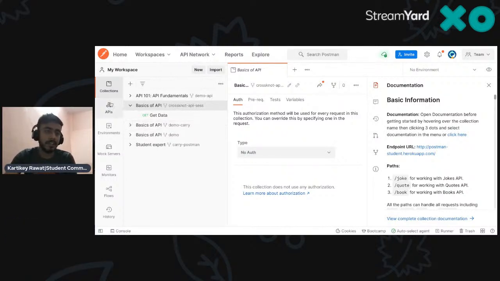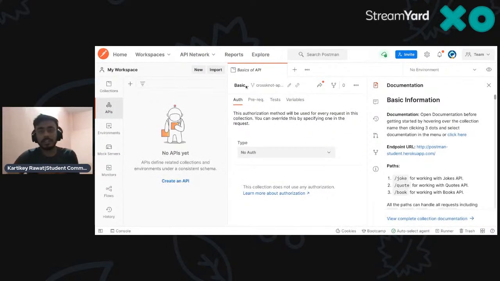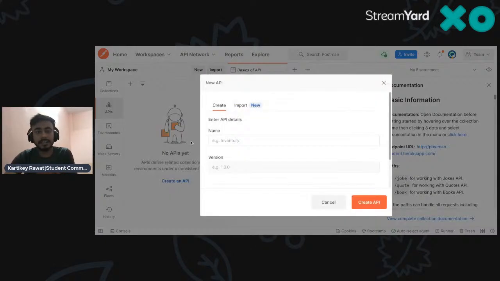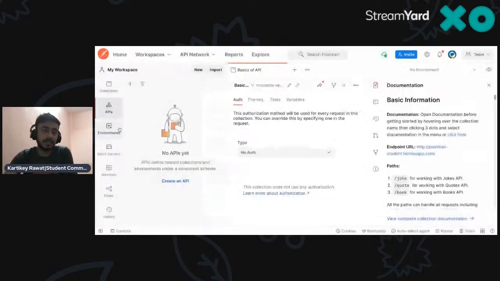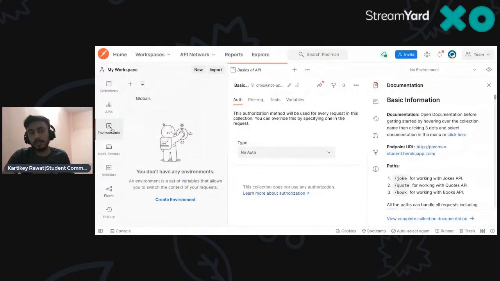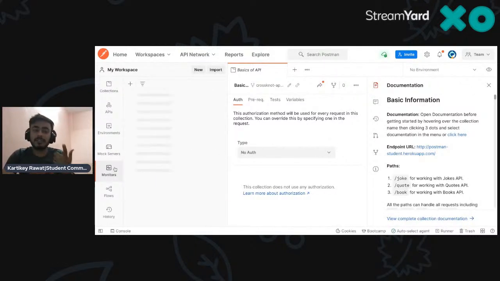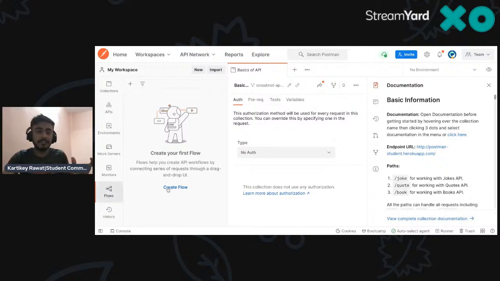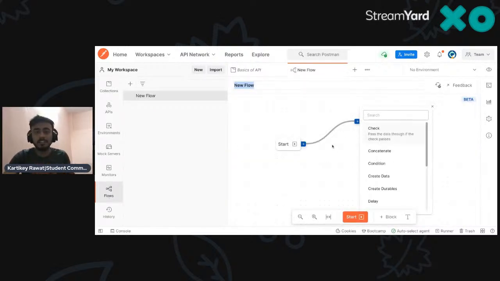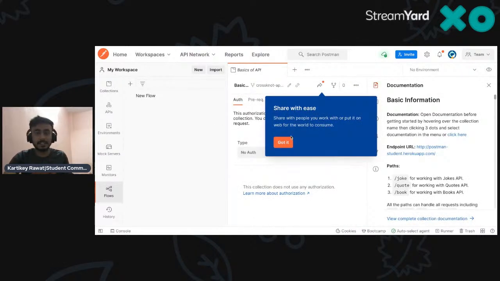This is my old one. Here, if you want to create an API, you just write create an API, or you can also import things from here. So all the new features are coming. If you want to create your own environment, you can do that. You can create mock servers. If you want monitoring for your API, you can do that. Again, you can go to the flows, where you can create different flows or drop an API. That's also a great feature of Postman. You didn't go there, so I'm not creating this one.